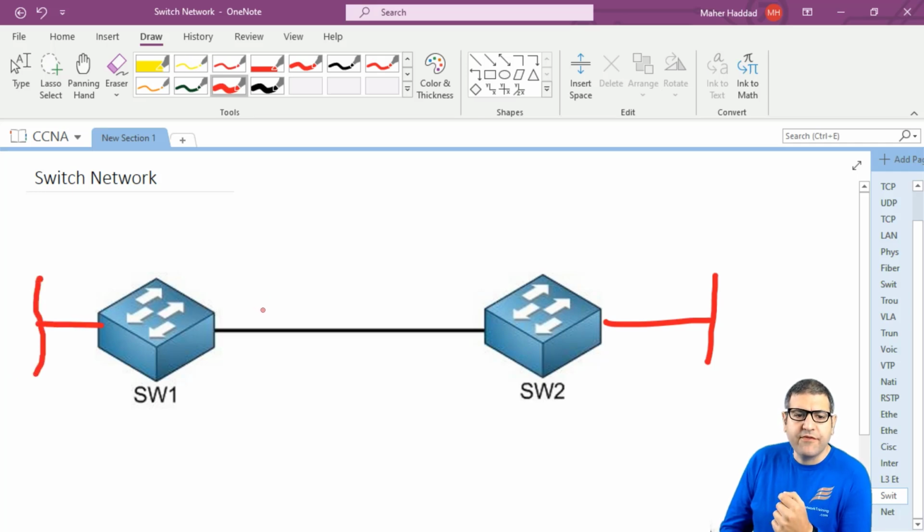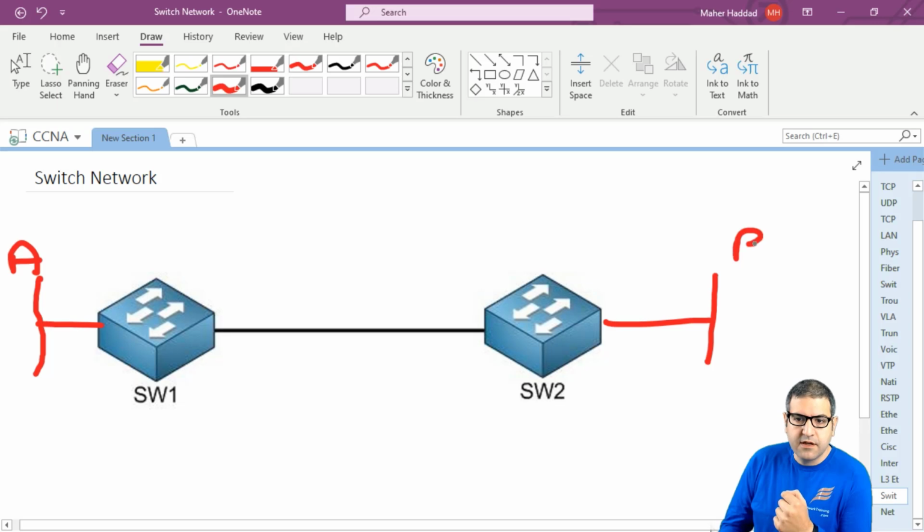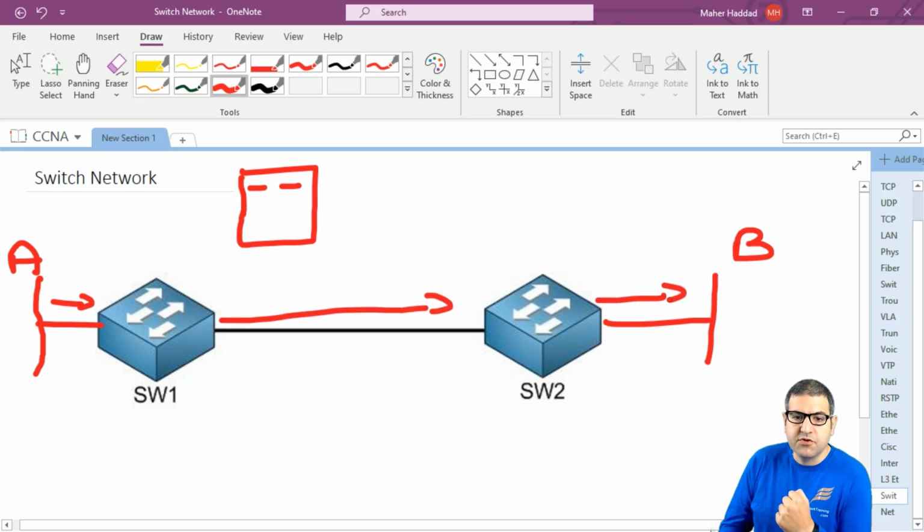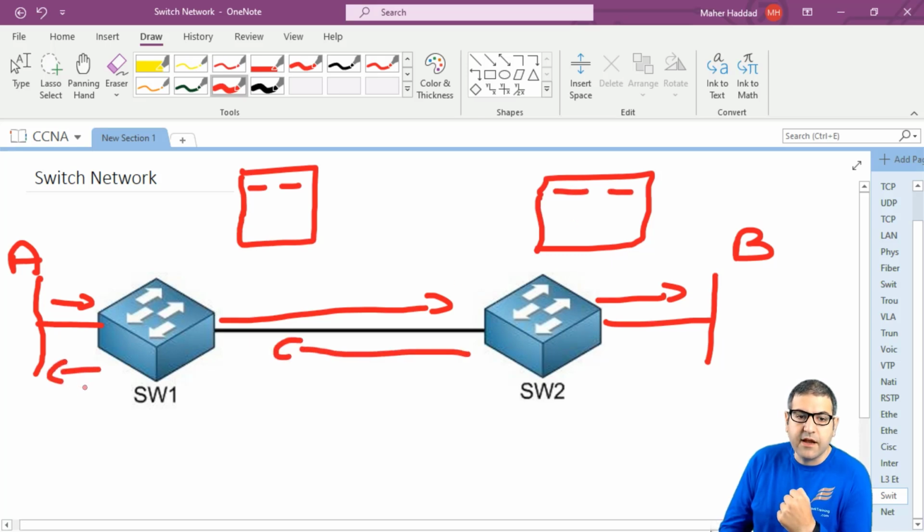So now, if we have computers here, this is computer A, and this is computer B. In case they want to reach each other, then it's no problem. A sends his traffic to this switch, and the switch opens its MAC address table, as we have already learned. It has the port and the MAC address, and then it can send it here, and it comes to B. Same if you want to send from B to A. Also, this switch opens its MAC address table, it has the port and the MAC address, and it reaches A. So in this case, we shouldn't really care too much about the routing,